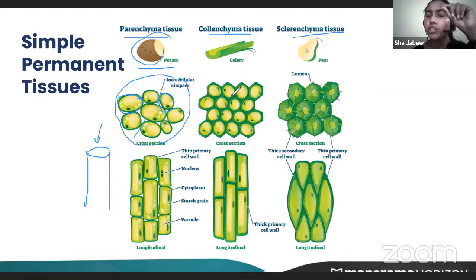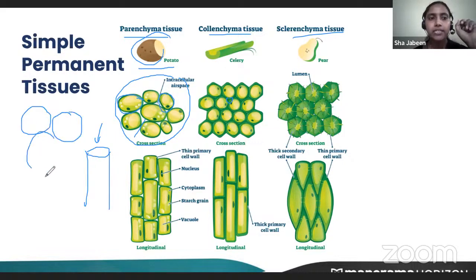This collenchyma also has a thin cell wall, but in the corners of collenchyma, you will find thickness. Thickening is seen only in the corners, not all over the cell wall. If this is a cell, and this is another cell, and this is a third cell, you'll find the thickening in the corner of the cell. The overall cell wall will not be thick. So it has irregular thickening.